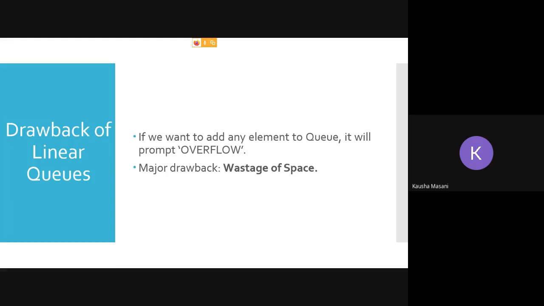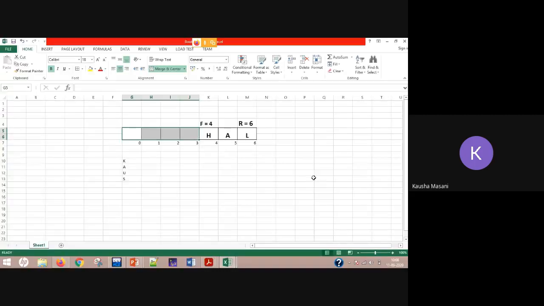Even if there is space, it is going to tell you overflow. In a way it is right, because rear has reached max size minus 1. But as there is no mechanism to go back again to the 0th index, you cannot use this space despite having it allocated in the memory, and that memory is free.